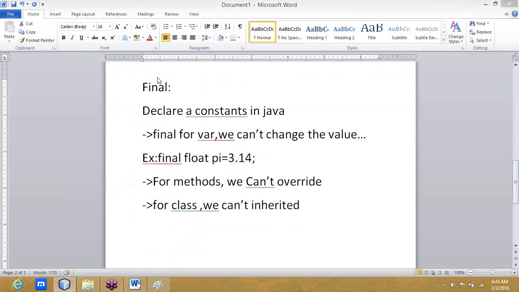Final has three uses. I can use final for variables, and then it will act as a constant. I can declare final also for methods; if you use final for methods, they cannot be overridden. And if I use final for a class, it cannot be inherited; even the entire class is not inherited. Okay, you got the final keyword?